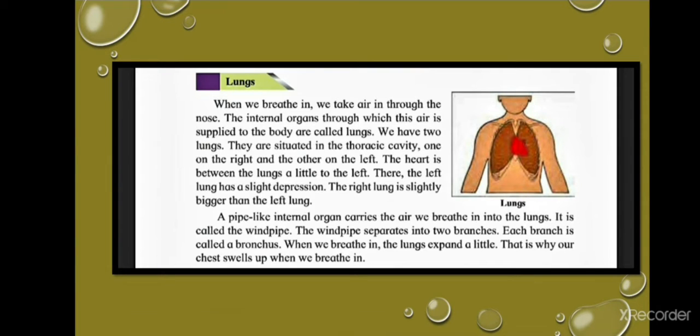A pipe-like internal organ carries the air we breathe into the lungs. It is called the windpipe. The windpipe separates into two branches. Each branch is called a bronchiole. When we breathe in, the lungs expand a little. That is why our chest swells up when we breathe in.